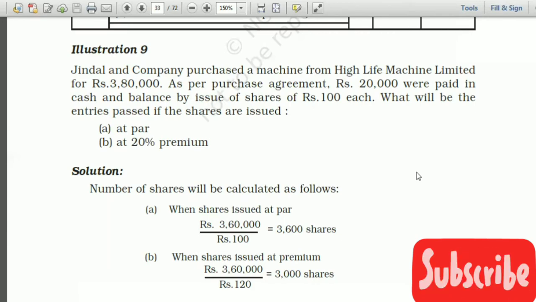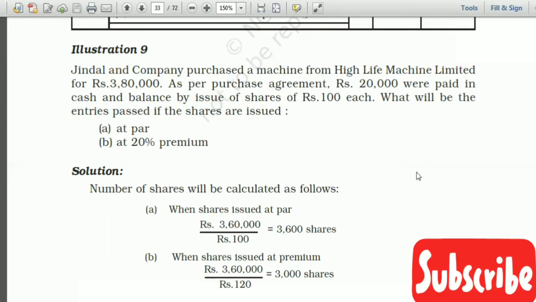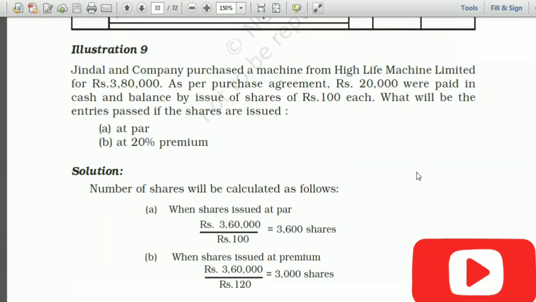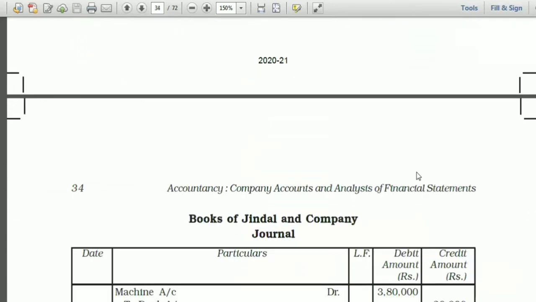But when shares are issued at premium, then 3,60,000 will be divided by 120 because issue price is 100 plus 20. So you will get 3,000 shares. So in both cases, number of shares are different. Keep in mind. Now, let us pass journal entries.